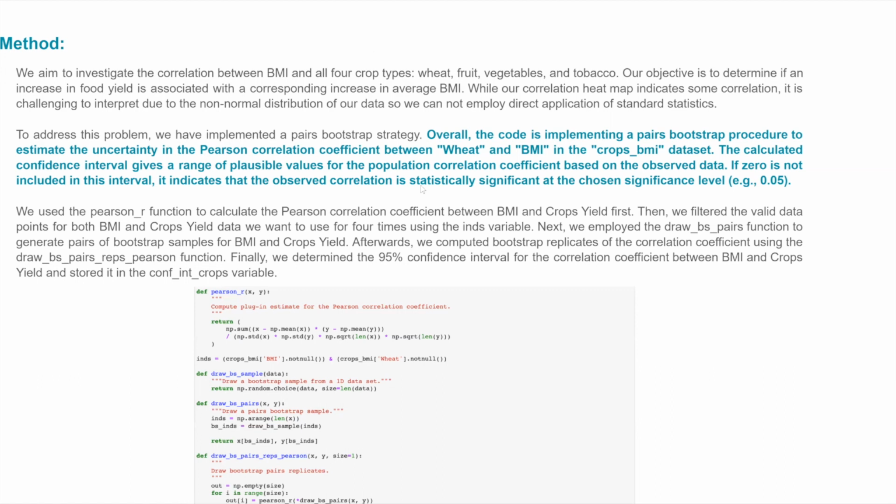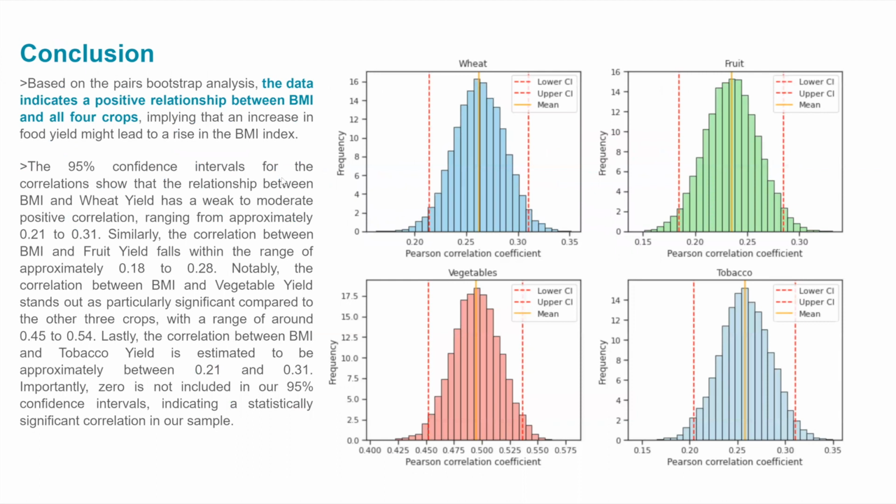So here's our result. Based on our pairs bootstrap analysis, we find that the data indicate a positive relationship between BMI and all of the 4 crops. Specifically, the correlation between vegetables and BMI is the biggest, which lies within the range of around 0.45 to 0.54. And importantly, 0 is not included in our 95% confidence interval, indicating a statistically significant correlation in our sample.